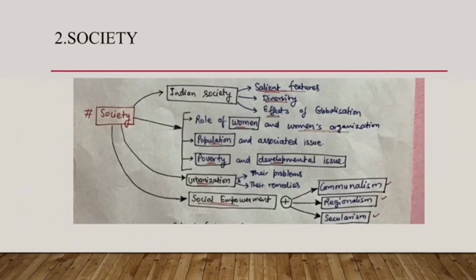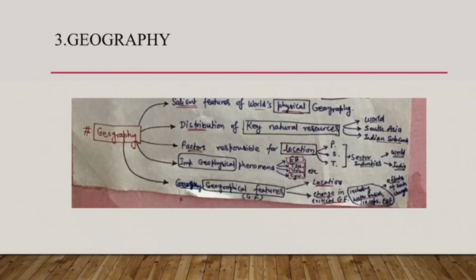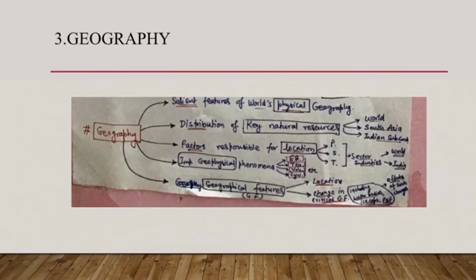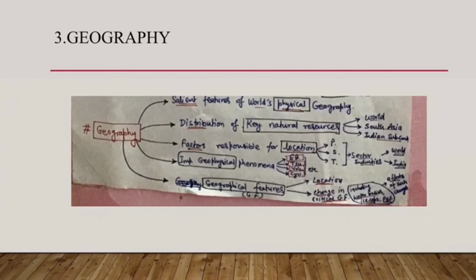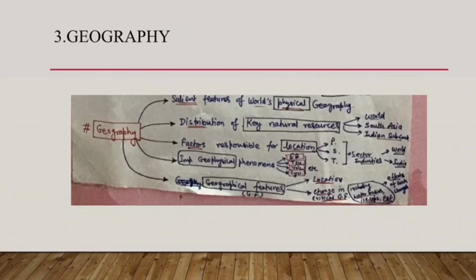So in terms of geography, I have also simplified. You collect the NCERTs, basic books, and consolidate those things on these topics only, and also connect with current affairs. So it will be very easy to understand that whenever we prepare these topics, we should focus on these keywords and key areas.